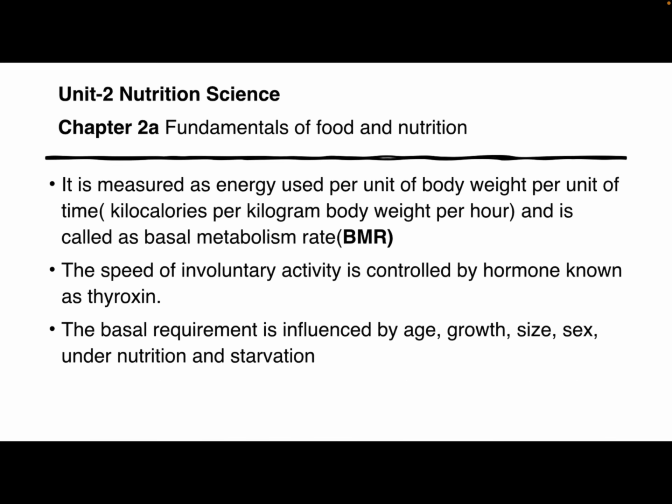It is measured as energy used per unit of body weight per unit of time, and it is known as the basal metabolic rate. The speed of involuntary activity is controlled by a hormone known as thyroxine, which is secreted by the thyroid gland. The basal requirement is influenced by various factors like age, growth, size, sex, undernutrition, and starvation.